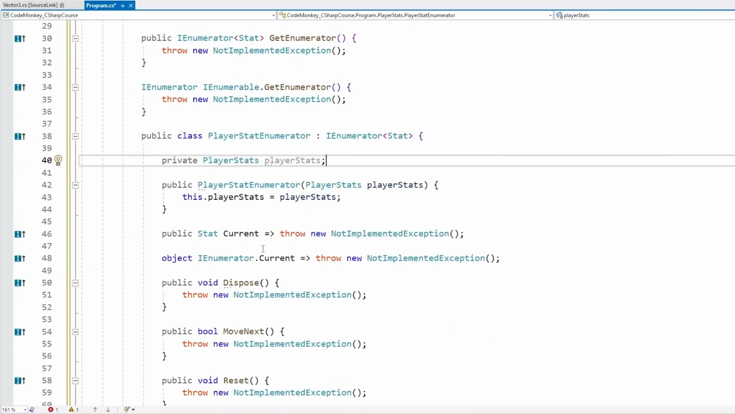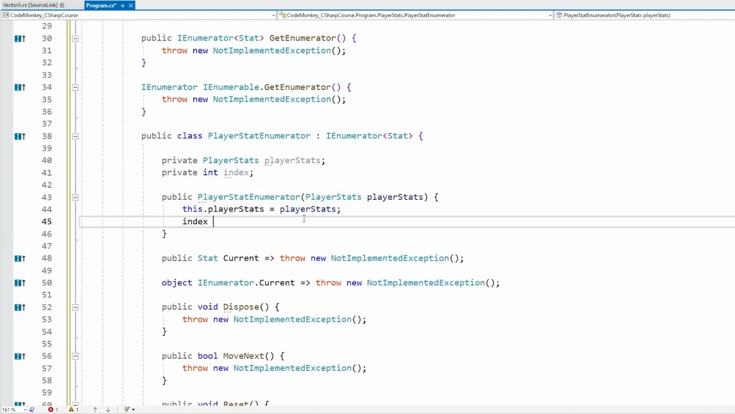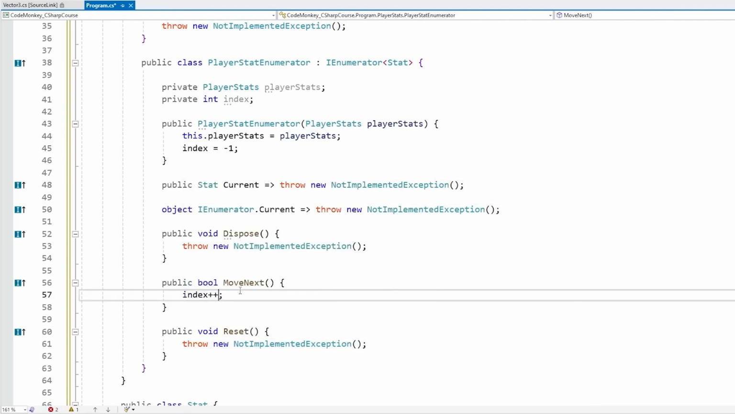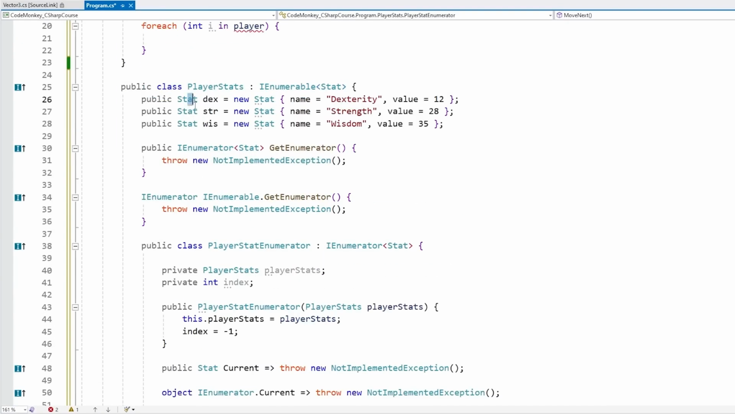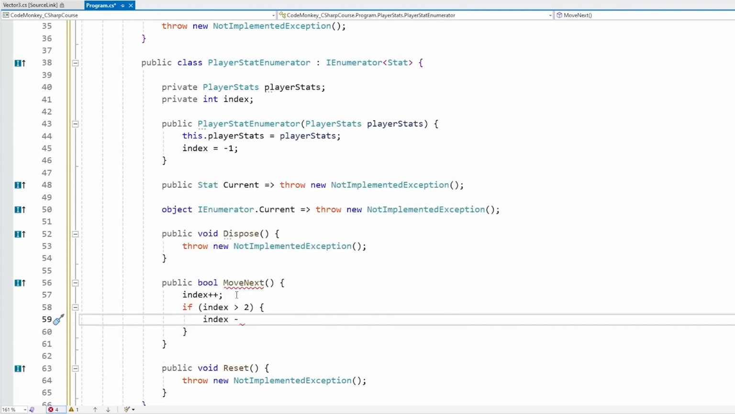And then we also need some kind of index in order to know the MoveNext, the Current, and so on. So let's do an int for the index. And for the index, let's default it to -1. The reason for that is because the foreach is going to call the MoveNext before it grabs the Current. So let's start off at -1, and then on the MoveNext, that's pretty simple. So let's just do index++. Then since we have just 3 stats, this one is going to be index 0, 1, and 2. So over here, if the index is bigger than 2, let's just loop back to -1.